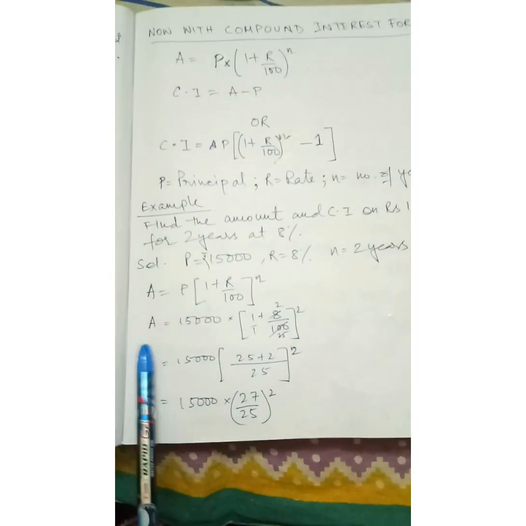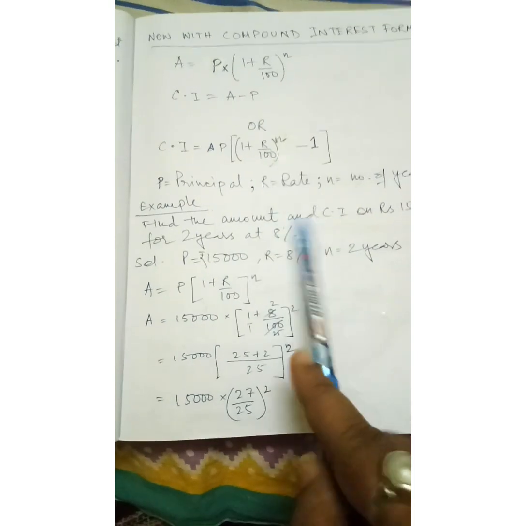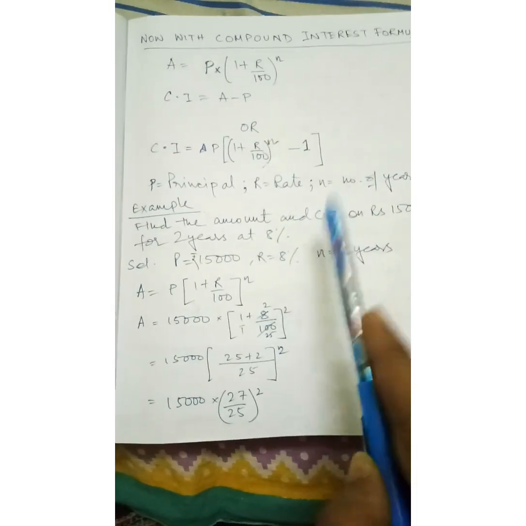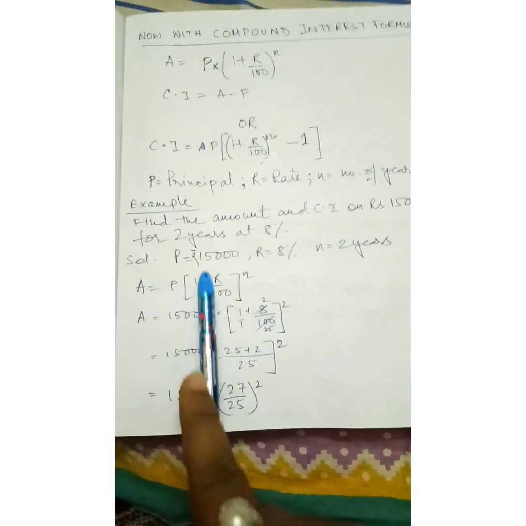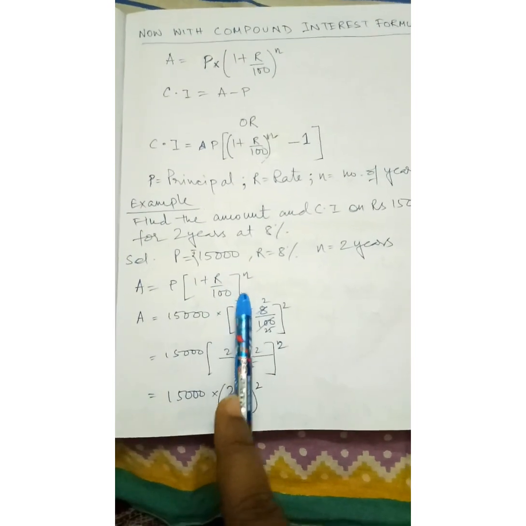Next, see the amount. If you want to find the CI, first your target will be to find the amount. The amount formula we know: P in bracket 1 plus R by 100 to the power N.